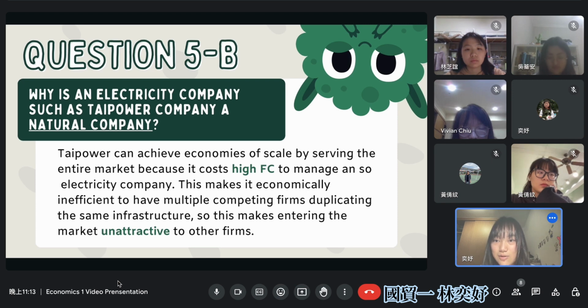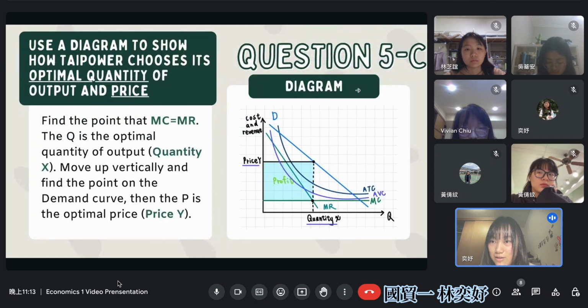The next question is to use a diagram to show how Taipower chooses its optimal quantity of output and price. The profit maximizing point is the point where marginal cost equals marginal revenue. Just as the diagram shows, it is the point at the intersection with the demand curve, at the price Y and the quantity X. And let's see the next question.